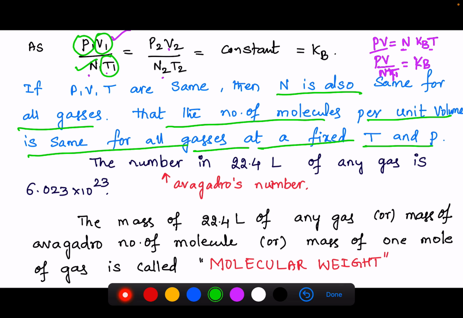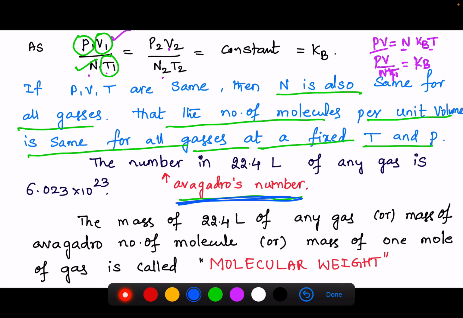Okay, for a given volume, the number of molecules is the same for all gases, for any type of gas at a fixed temperature and pressure. We now define Avogadro number.